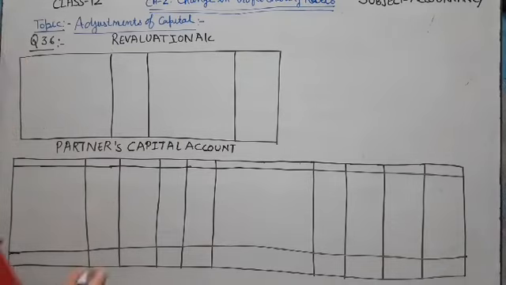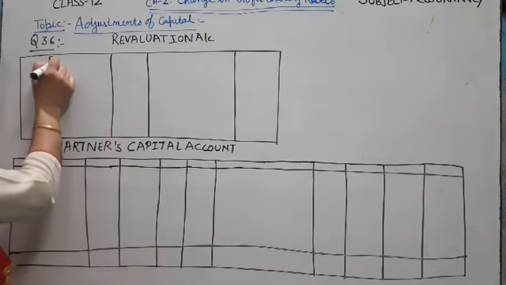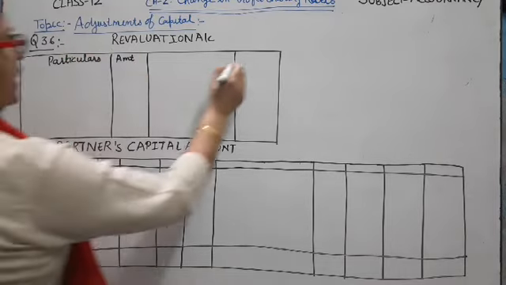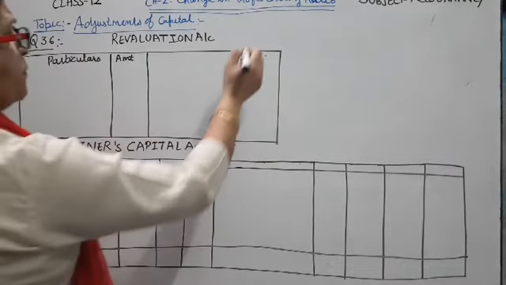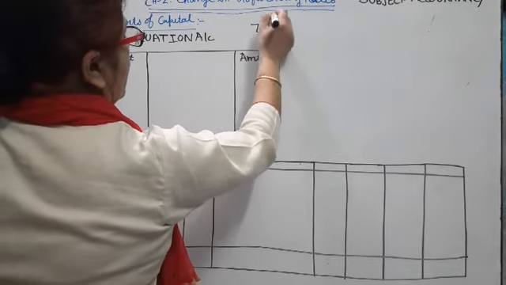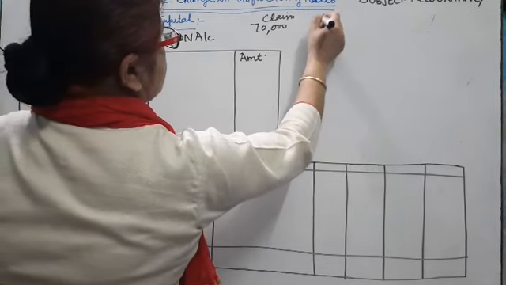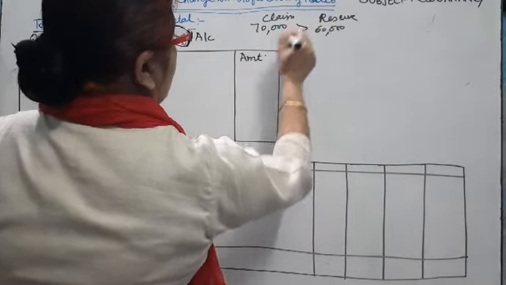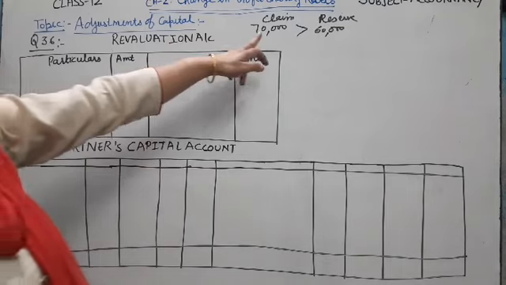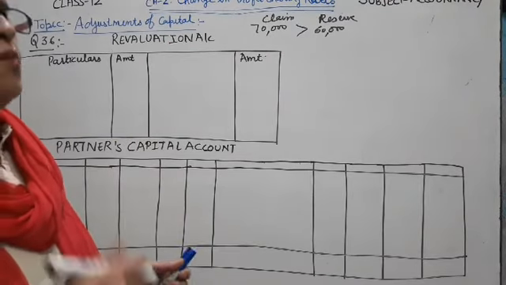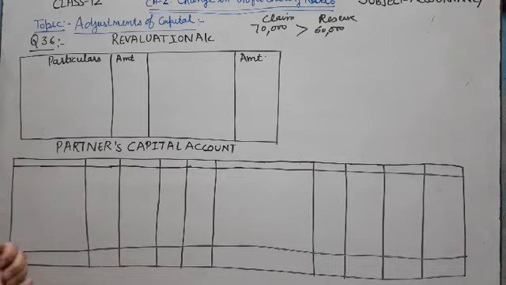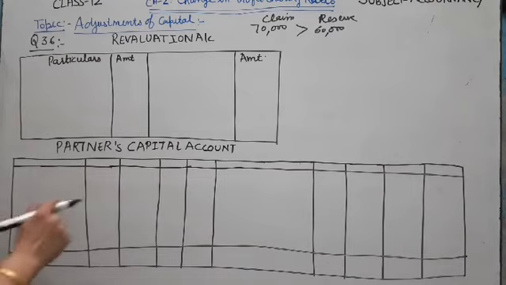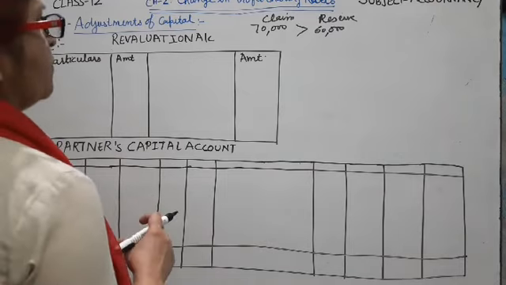In this question, the loss is only workman compensation reserve. Only one adjustment is given: the liability claim on workman compensation is 70,000 and the reserve amount is 60,000. So in this case, the reserve amount is less than the claim amount. So we will cover the 10,000 loss from the revaluation account. So the entry: workman compensation reserve account debit 60,000, revaluation account debit for the provision for the claim amount.